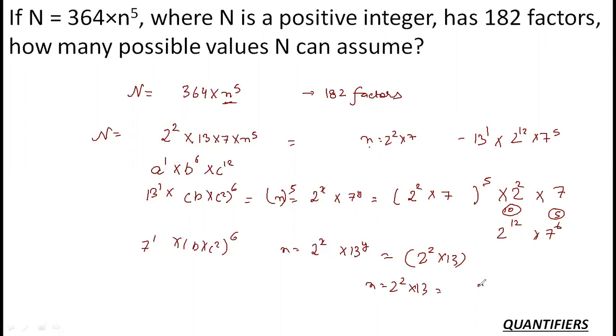I am getting the powers output as 2 power 10 into 13 power 6 because n is already n raised to the power 5. So 2 square will become 2 power 10, and 13 will become 13 power 5. So 2 power 10 and 2 power 2, the first one is outside, so the final output would be 2 raised to power 12, and one 13 is outside, so the final output would be 13 raised to power 6. So all in all there are two possibilities that I can make, by keeping 13 alone and by keeping 7 alone. So the answer is two possibilities.